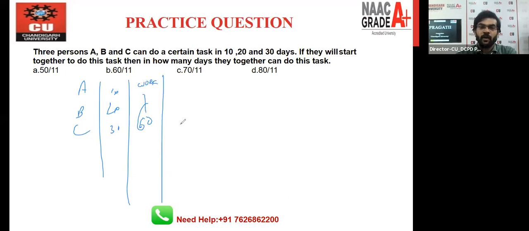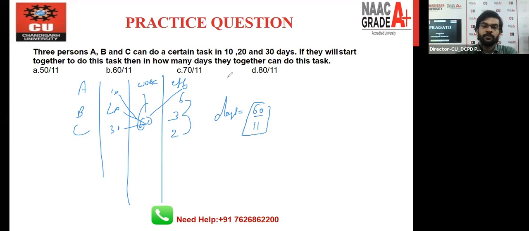If you want to find out the efficiency, what you will do? You just divide total work with the days, right? So 60 by 10, 6, 60 by 20, 3, 60 by 30, 2. So if you want to find out the number of days, you will divide the total work with the total efficiency. 6 plus 3 plus 2 is 11. So number of days we have is 60 by 11. So option number B is the right answer, guys.